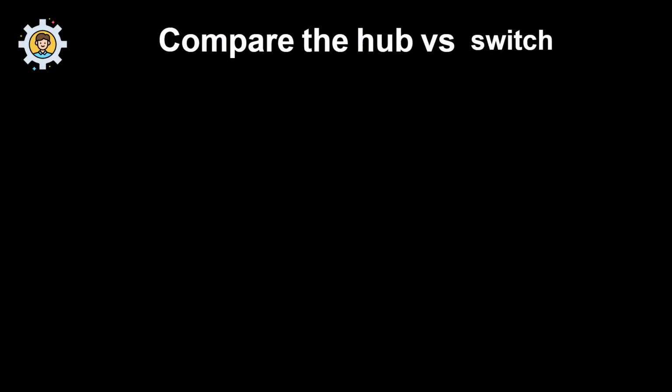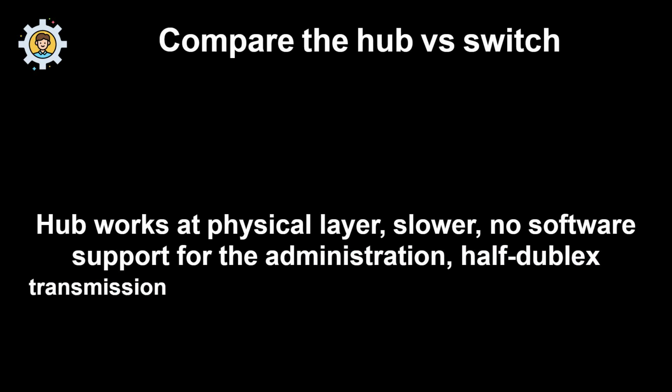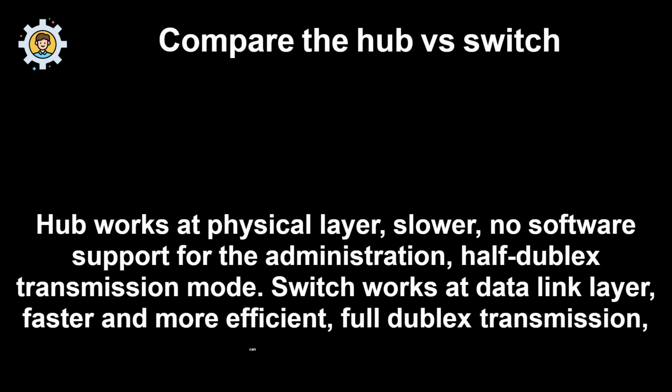Compare the hub versus switch. Hub works at the physical layer, is slower, has no software support for administration, and uses half-duplex transmission mode. Switch works at the data link layer, is faster and more efficient, uses full-duplex transmission, and can be managed.